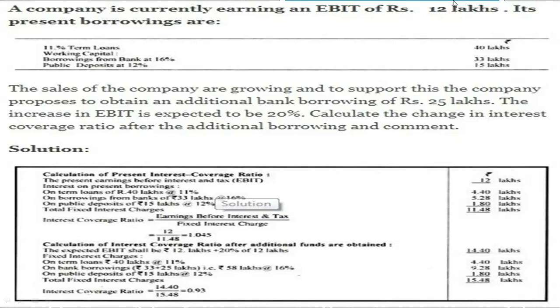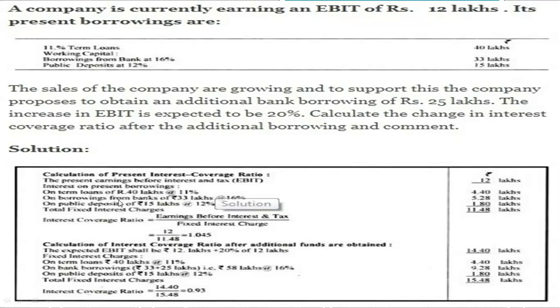What is EBIT? 12 lakhs given in the problem, divided by fixed interest charge. How much interest you are going to pay for debenture, bank loan, whatsoever. For term loans, 40 lakhs at 11%, 4.4 lakhs.